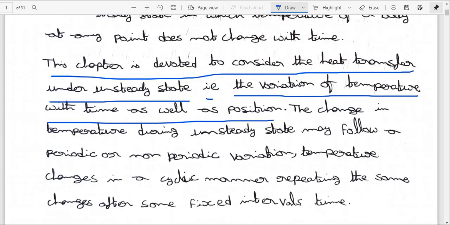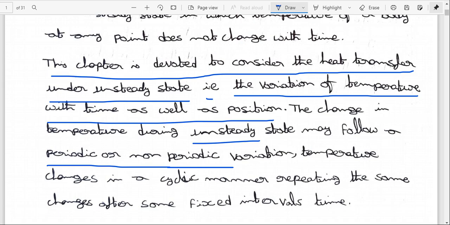The change in temperature during unsteady state. Unsteady means transient condition. Unsteady state may follow a periodic or non-periodic variation. In a periodic variation, the temperature changes in a cyclic manner, repeating the same changes after some fixed intervals.